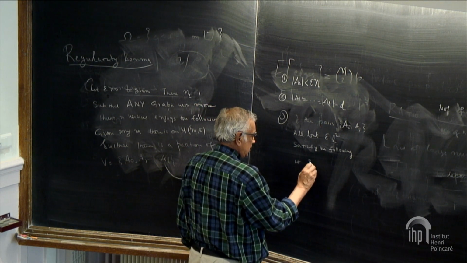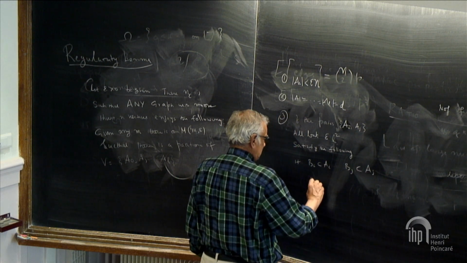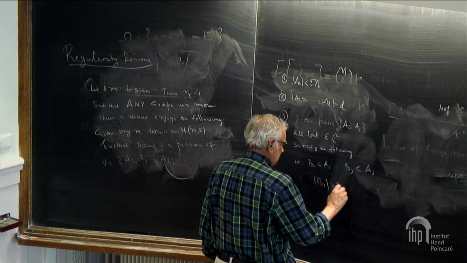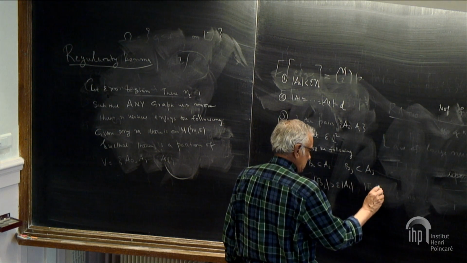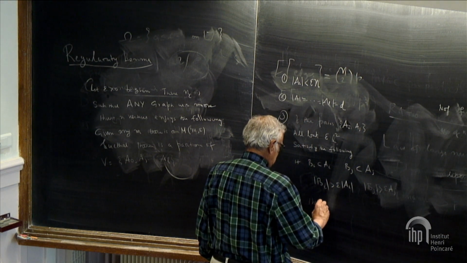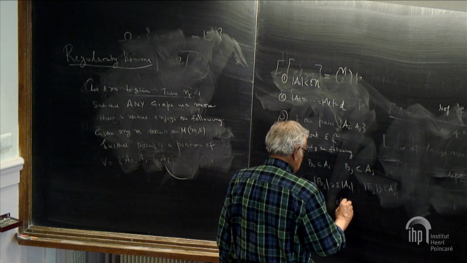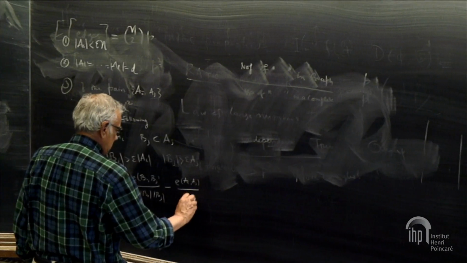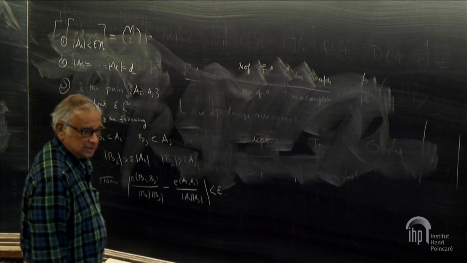If BI is a subset of AI and BJ is a subset of AJ, and the size of BI is bigger than epsilon times the size of AI, and the size of BJ is bigger than epsilon times the size of AJ, then the number of edges connecting BI and BJ divided by the size of BI times the size of BJ, minus the number of edges connecting AI and AJ divided by the size of AI times the size of AJ, the difference between them is less than epsilon. That's the lemma.